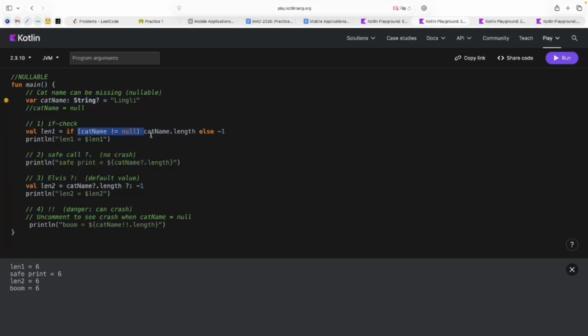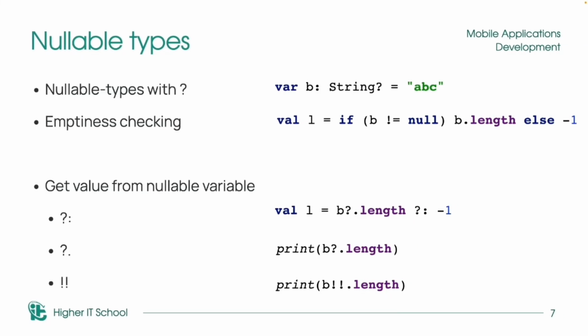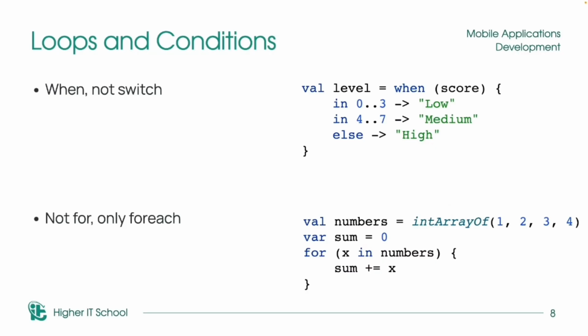We can work with if in Kotlin like in other languages. Then the next topic about Kotlin is loops and conditions. And here we don't use switch. I hope that you know what switch is. It's some kind of if condition, but with a lot of cases. In Kotlin, we use the special word when for switch.